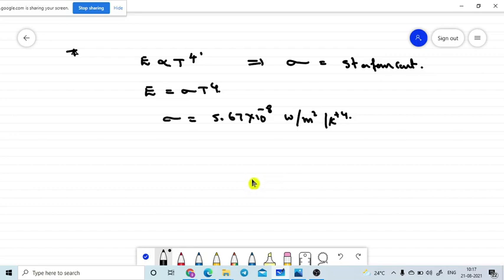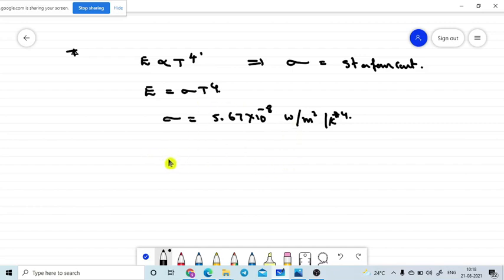From this, how can you derive the Newton law of cooling? First, a student asks about the units, watt per meter square K power 4. Yes, K power 4 is in the denominator, that's why I wrote K power minus 4.